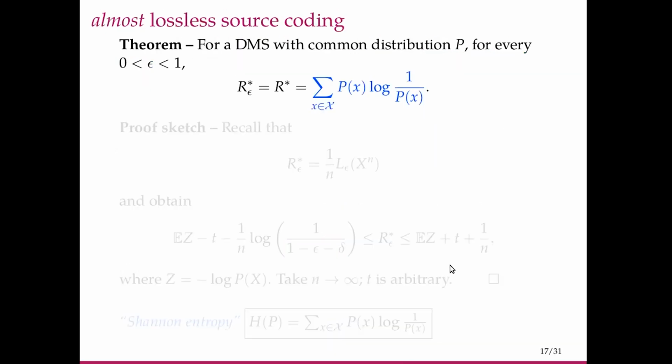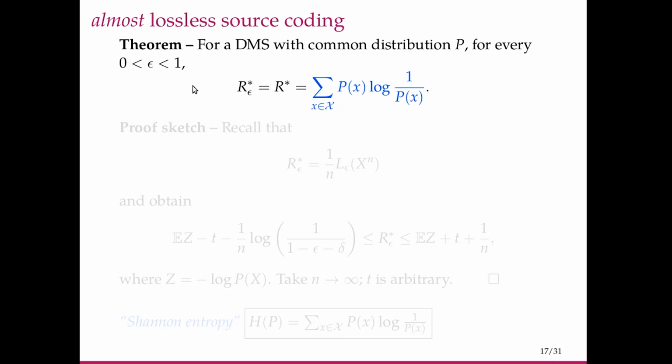Using the bounds that we have obtained, we will show that for a discrete memoryless source with common distribution P, for every epsilon, R epsilon star is equal to this expression here, summation over x in X of P of x log 1 by P of x. Since this right hand side does not depend on epsilon itself, we can let epsilon go to 0, and so R star is also equal to this expression.